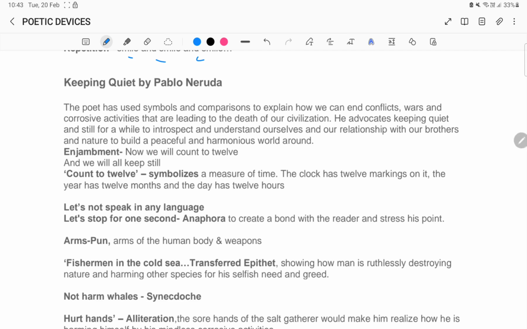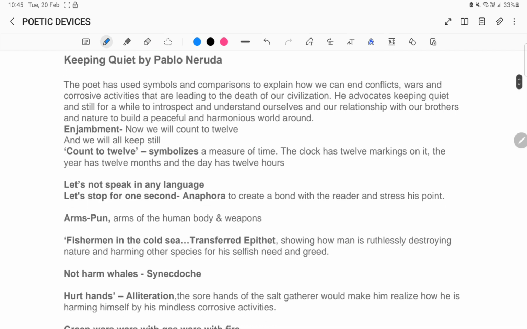Enjambment is being used. Now we count to 12 and we all keep still. So enjambment basically means the continuation of a sentence without the usage of punctuation marks, or without using commas. So here he has continued the same thought without using any punctuation marks.